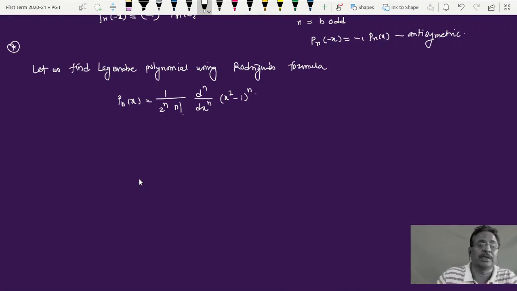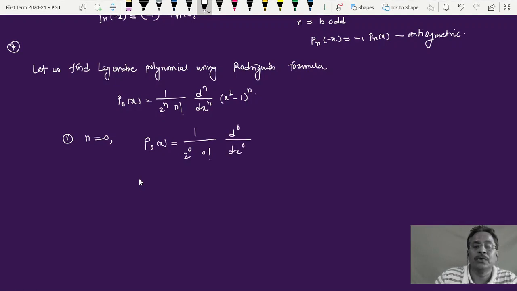Okay, now let's check. First, put n is equal to 0. So what I should get here, left hand side will be P0 of x is equal to, now this is 1 upon 2 raised to 0 into 0 factorial multiplied by d raised to 0 upon dx raised to 0 into x square minus 1 raised to 0.